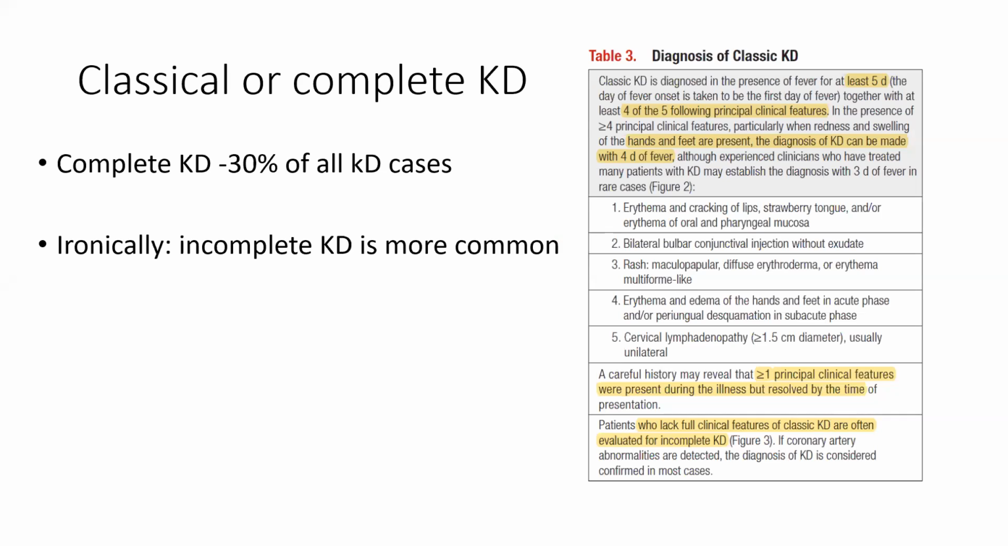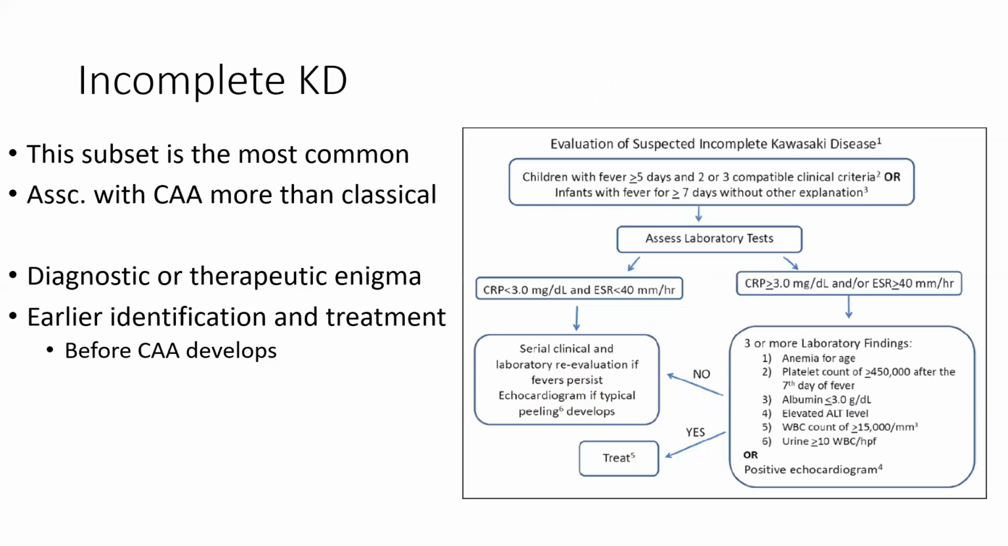So at presentation, they may not be there, but we always have to probe whether those things were present in the past, or anticipate whether those things are developing in them. So how do we work up a case of incomplete Kawasaki disease? Obviously, you'll do a CRP and ESR, and these are the 6 parameters we have to do: HB, platelet counts, albumin, ALT, WBC count, and urine microscopy.